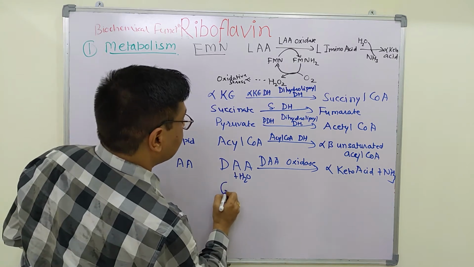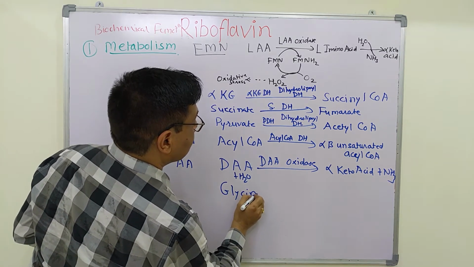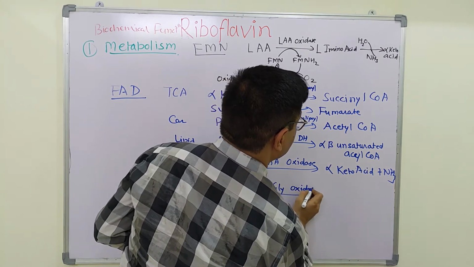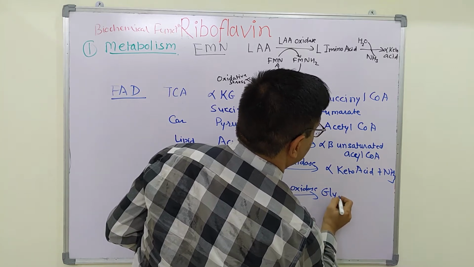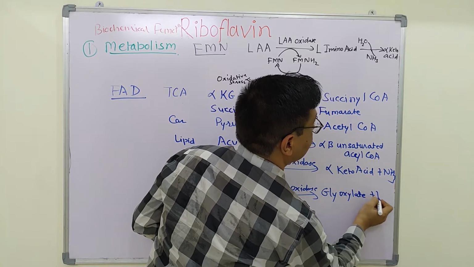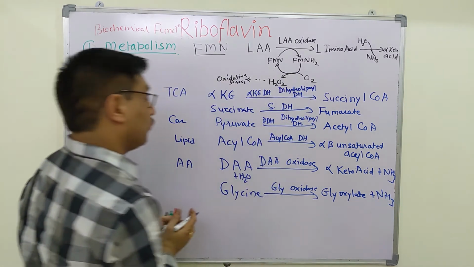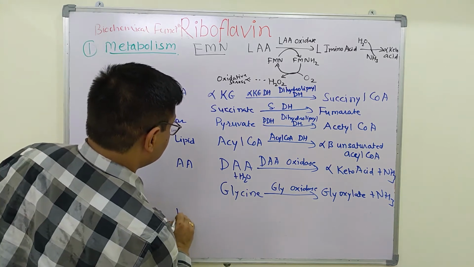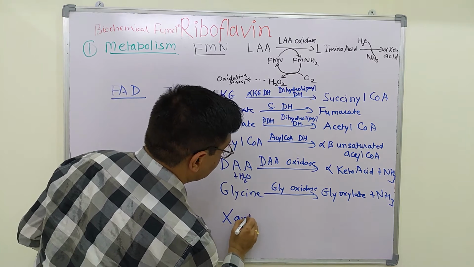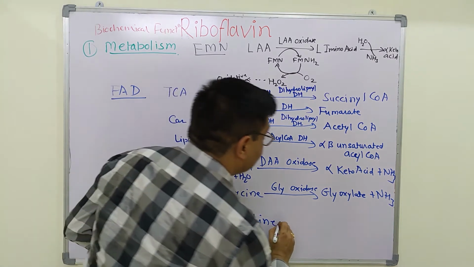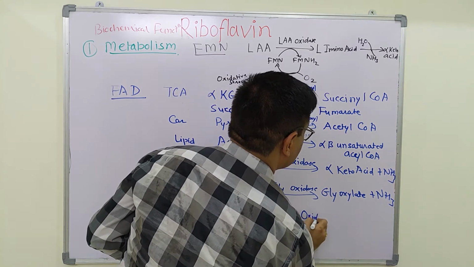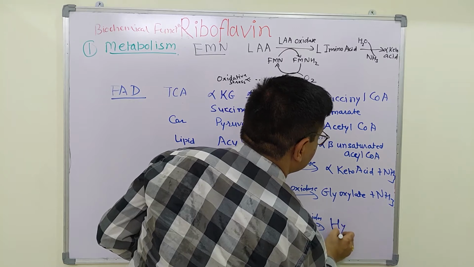Likewise, glycine is acted upon by glycine oxidase to form glyoxylate and ammonia. In case of purine metabolism, xanthine is acted upon by xanthine oxidase to form hypoxanthine.